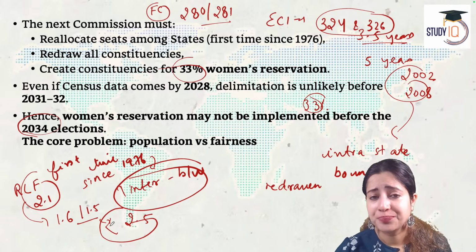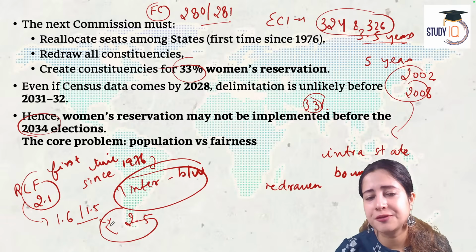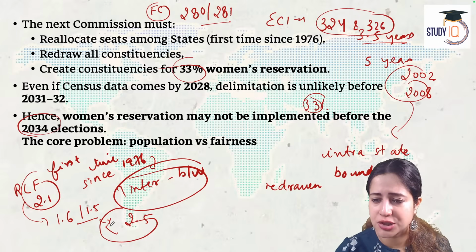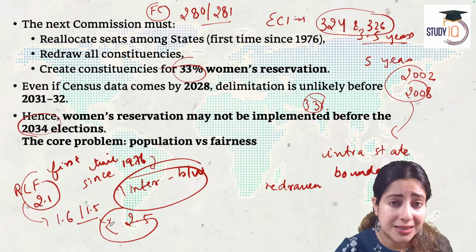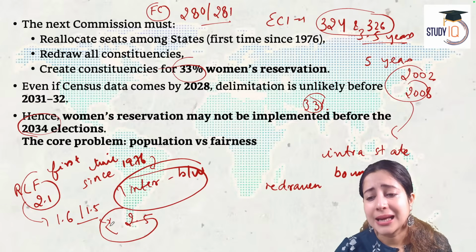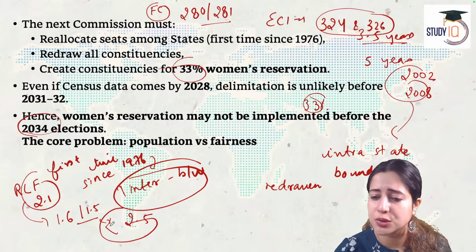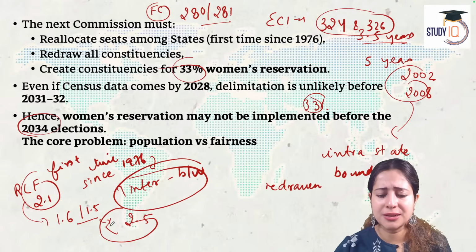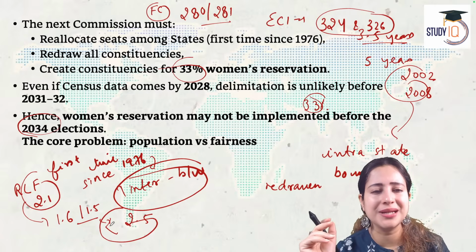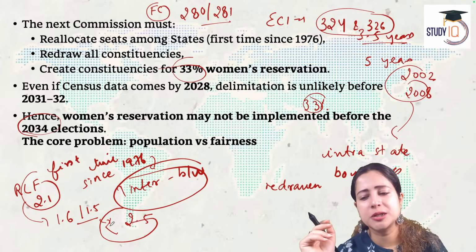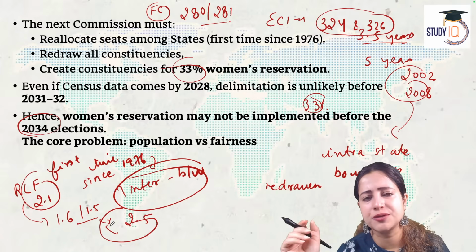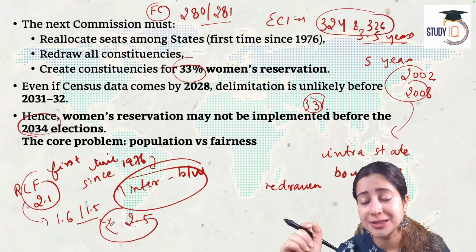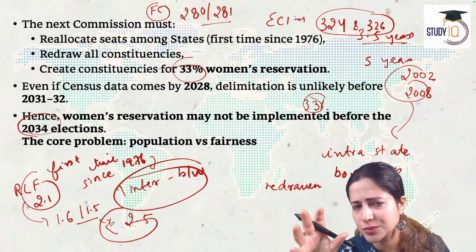One option is to strengthen the Rajya Sabha as a federal chamber. Restore the law that any Member of Parliament in Rajya Sabha will have to have a domicile coming from their respective states, and reduce population bias when it comes to state seat allocation. Yes. Now, another very offbeat option is to bifurcate big states like Uttar Pradesh. Divide Uttar Pradesh into 2 to 3 states for the purpose of delimitation, for example, Bundelkhand, Purvanchal, only for the purpose of delimitation. This will prevent one state from dominating the Parliament.